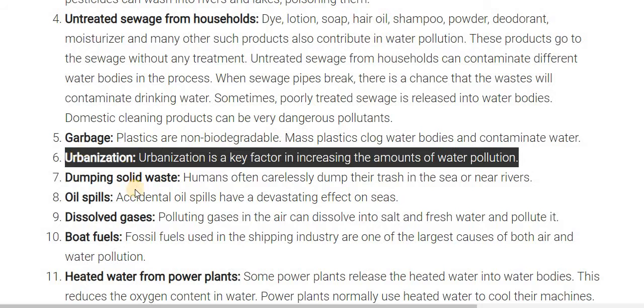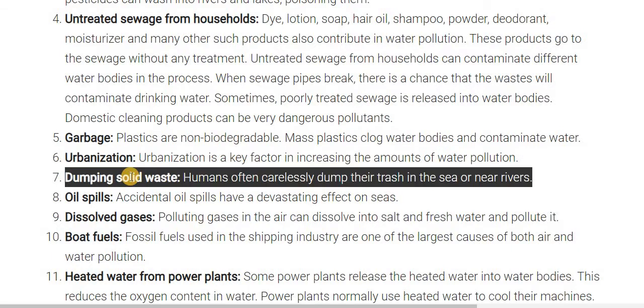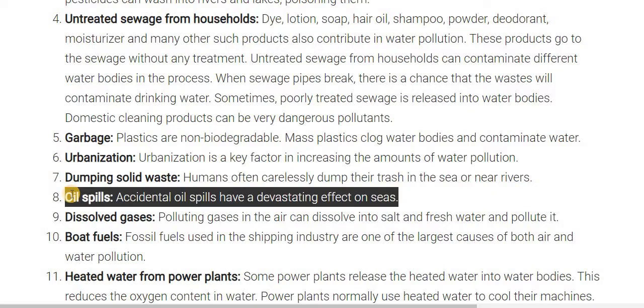The next one is urbanization. As we know, due to urbanization and the development of new techniques, urbanization is the key factor in increasing the amount of water pollution. The seventh one is dumping solid waste. Humans are often careless, dumping their trash in the sea or near rivers. The eighth main cause is oil spills. Accidental oil spills have a devastating effect on the seas.